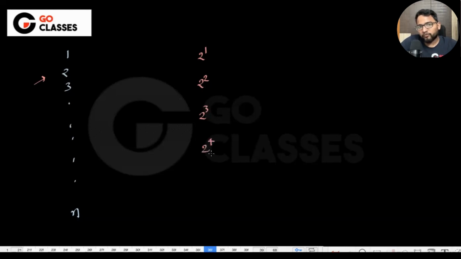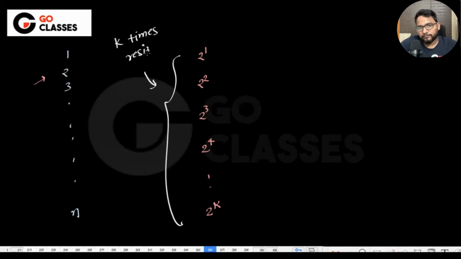You're resizing at 2 power 4, at 2 power k. So at these indices, you're resizing. So how many times are you resizing? K times, right? K times resize, where k is log n.